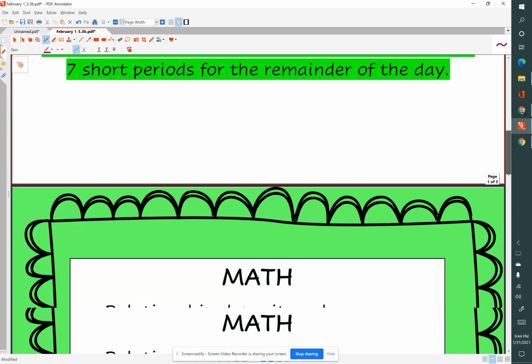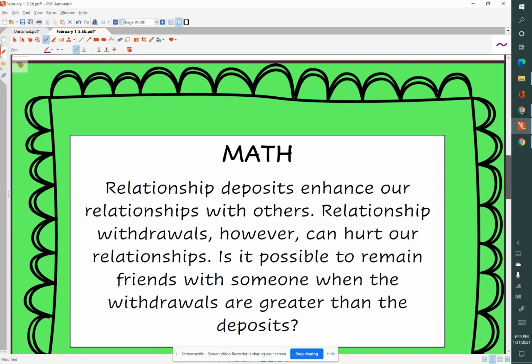So our Do Now says relationship deposits enhance our relationships with others, and we talked about that about a week ago. Now, relationship withdrawals, however, can hurt our relationships. And the question is, is it possible to remain friends with someone when the withdrawals are greater than the deposits?